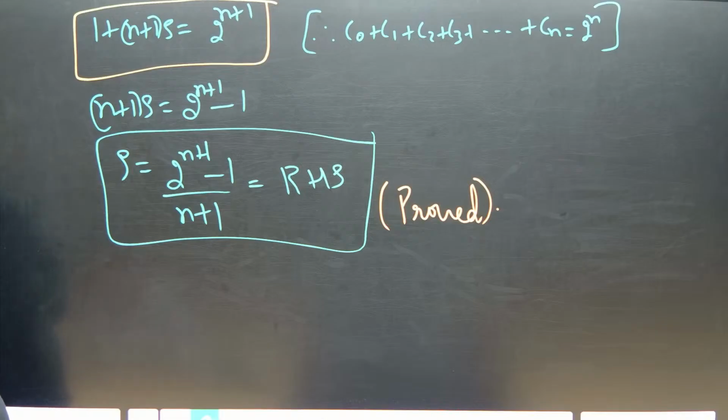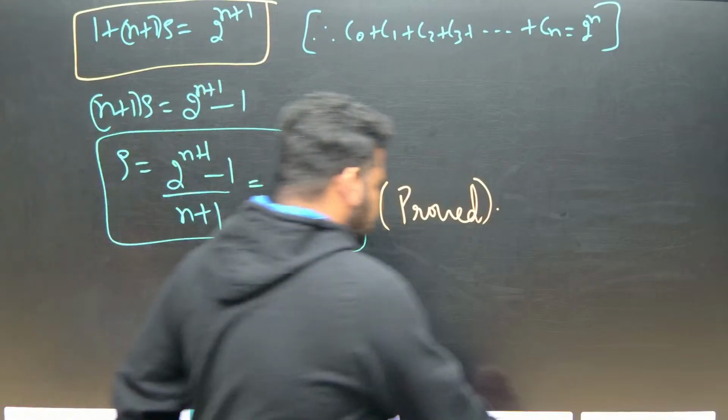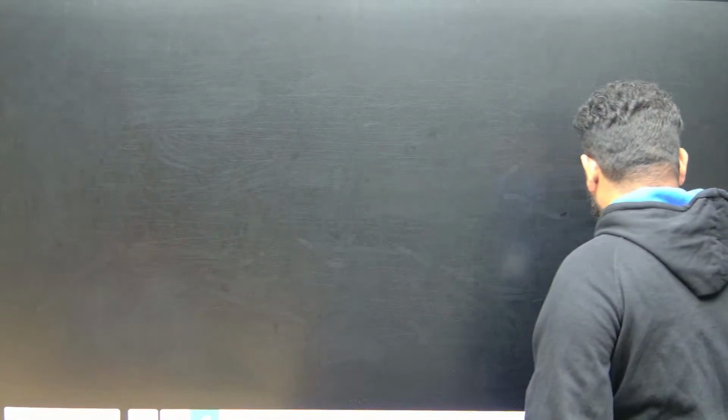So these are the set of questions with respect to NCR kind of things. Now the next set of questions will belong to one set of formula that we have. Okay, one set of formula that we have. Now let us solve this set of questions. Now the next set of questions, see here.